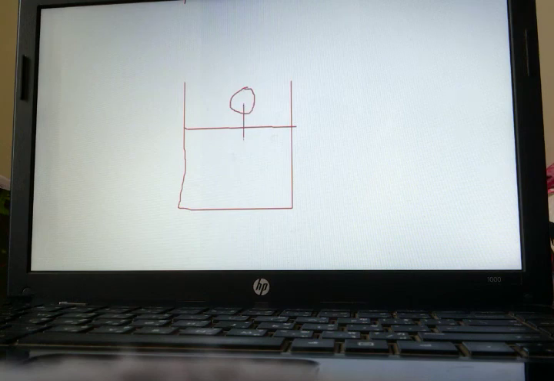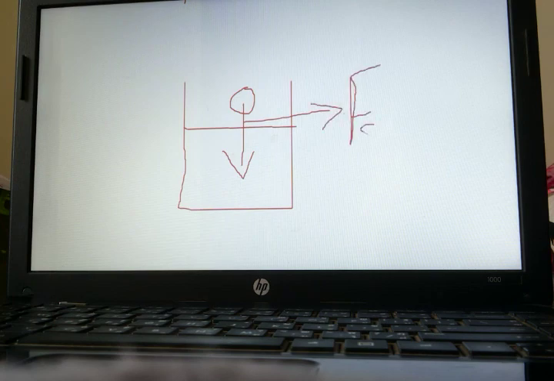Take for example, this is a viscous liquid which we have taken. This is a sphere which we are introducing. As soon as this sphere is introduced in this liquid column, it will experience some sort of viscous force. It is denoted by Fs.